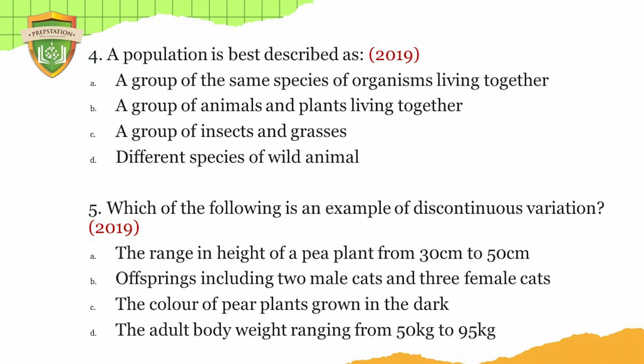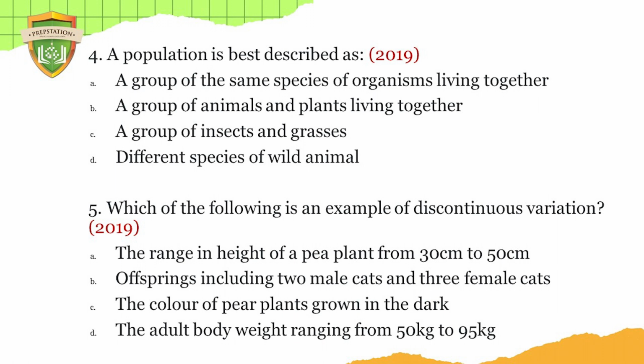The color of a pea plant grown in the dark. The adult body weight ranging from 50 kg to 95 kg. What is the answer? The correct answer here is B, because we have male cat and female cat. If it is not a male cat, it should be a female cat, and there's not going to be anything in between them. That's why it is called discontinuous.